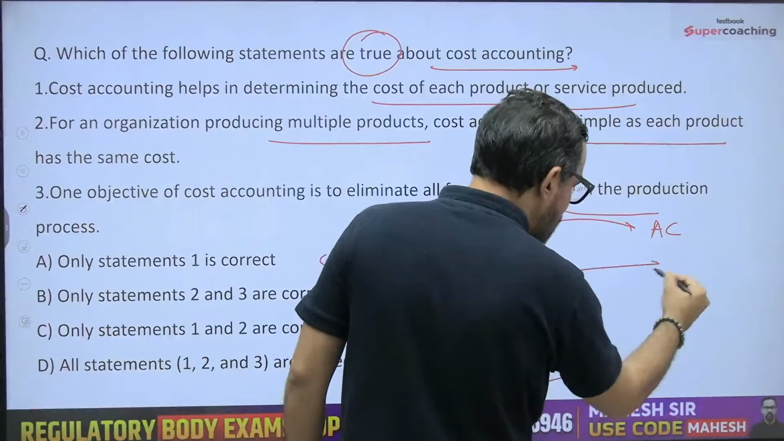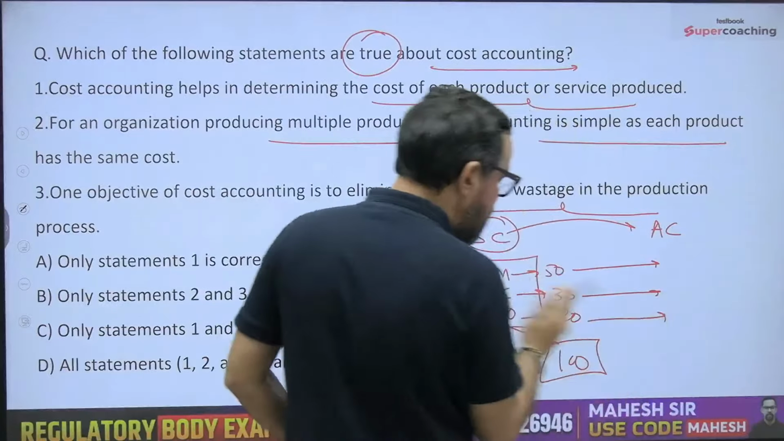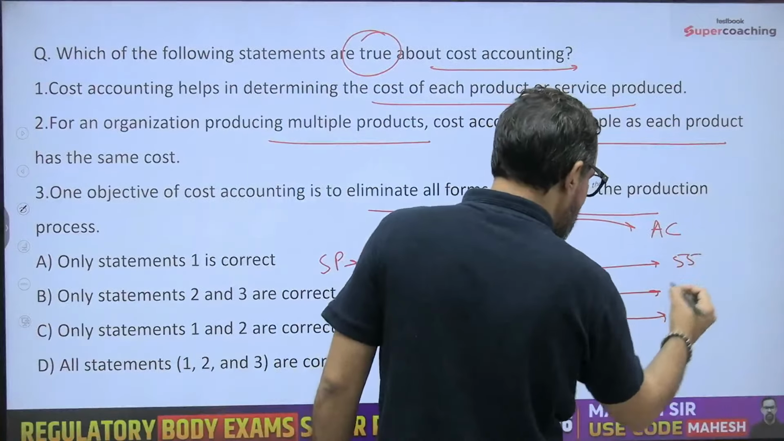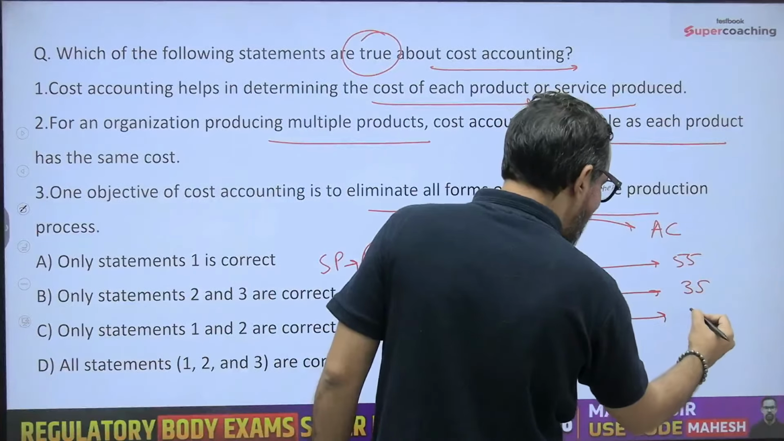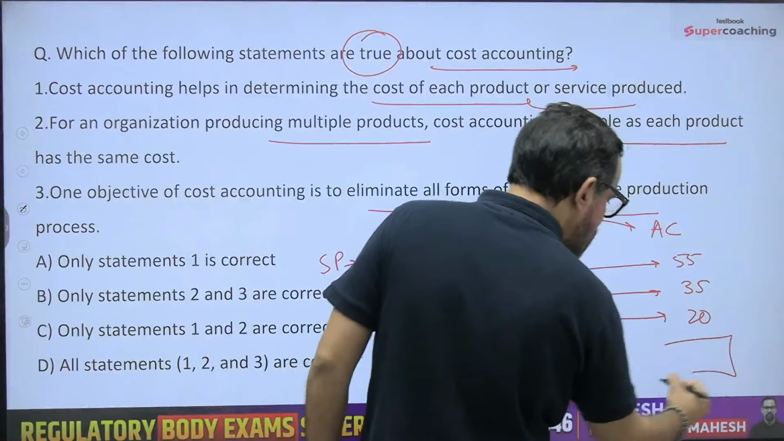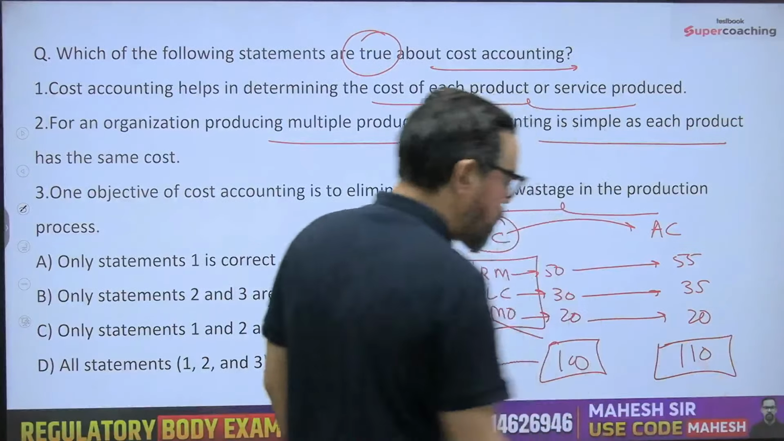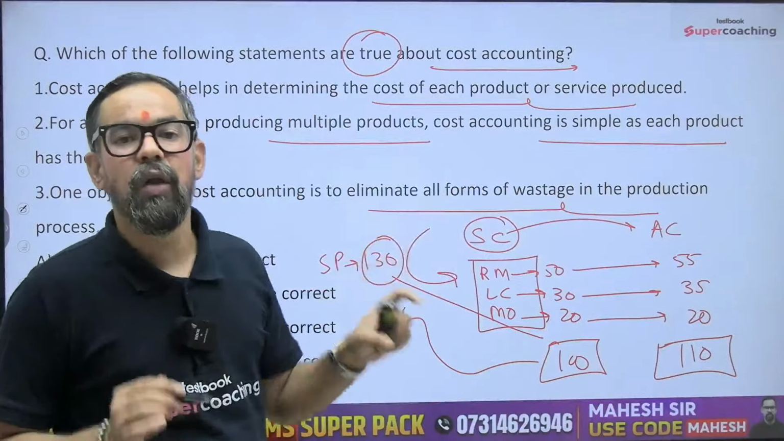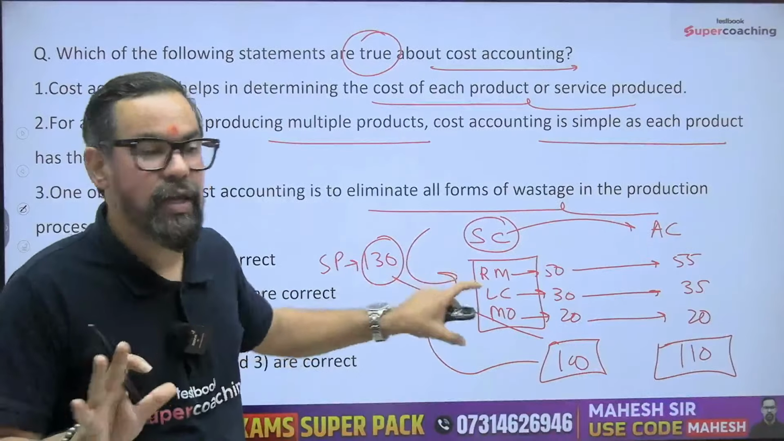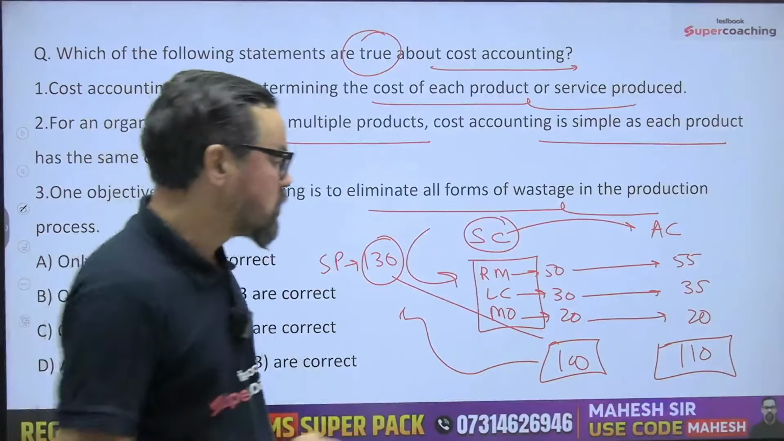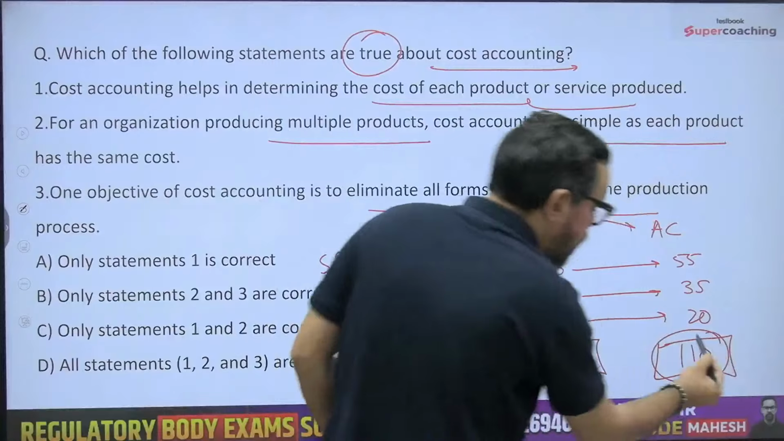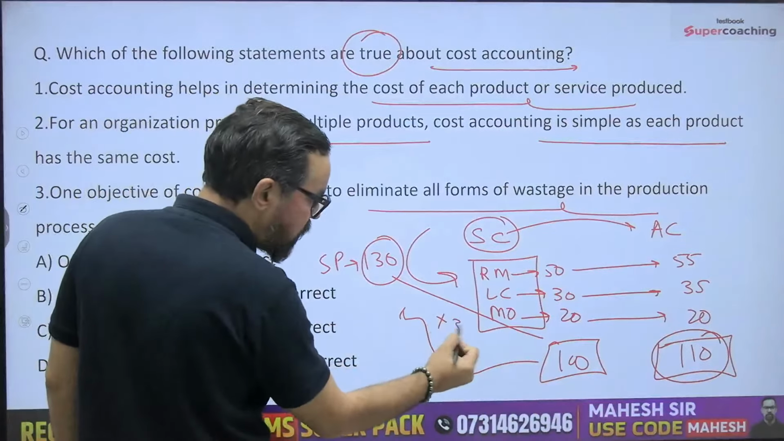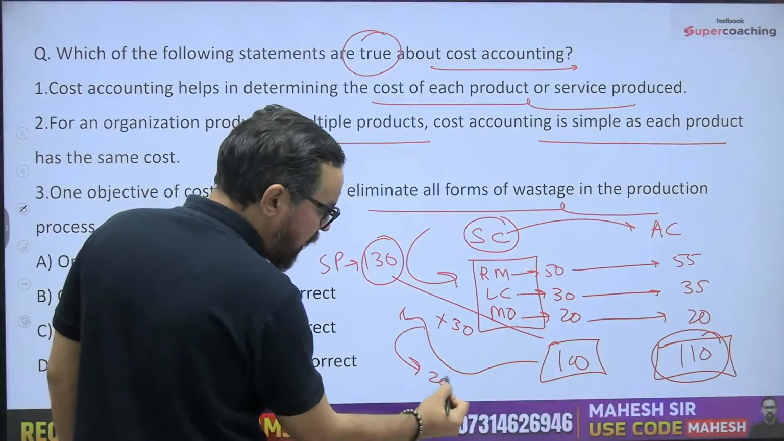Suppose the actual cost of these three elements which are part of the standard costing is 55 rupees, 35 rupees, and 20. So your actual cost is 110. Now the difference between standard cost and actual cost is called variance, and we have a negative variance of 10 rupees. So now your cost has reached this figure. This will impact your profit margin. Earlier it was 30 rupees. Now it will come down to 20 rupees.